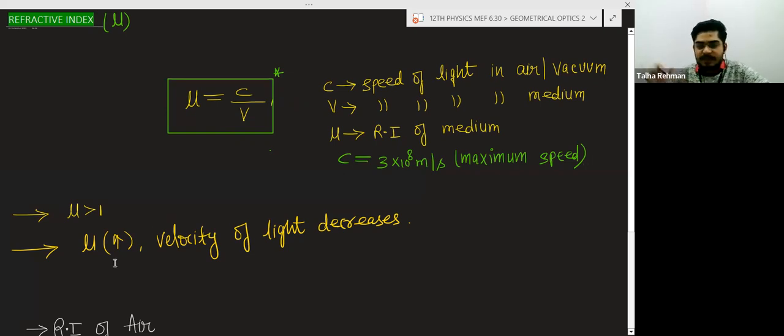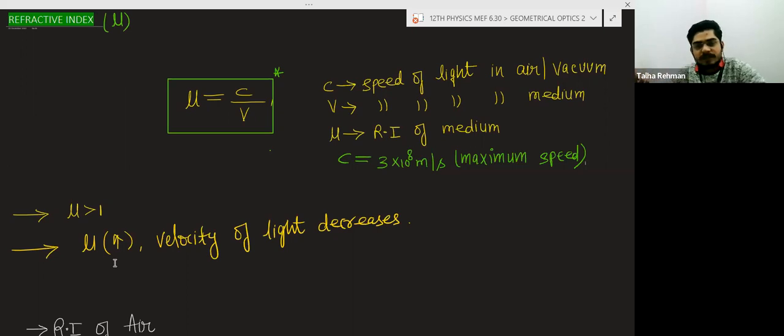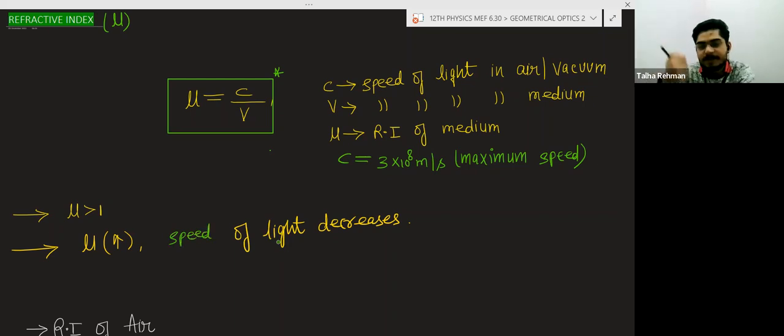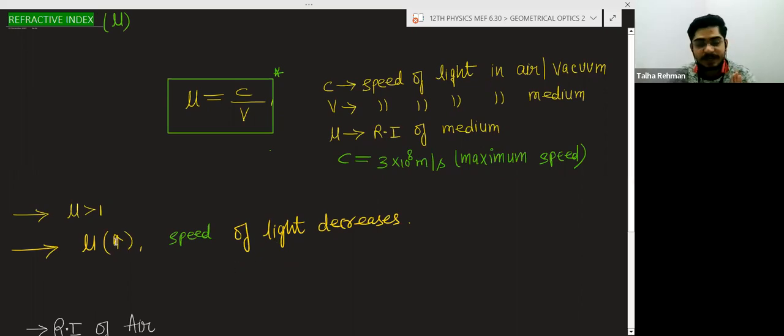There is one more thing. If the refractive index will increase, what will happen? The velocity or speed of light will decrease. Actually, what is happening? If light is going from rarer medium to denser medium, the speed of light will decrease when it enters the denser medium. So for the denser medium, the refractive index will be more. That is why when the refractive index is increasing, the speed of light will decrease.